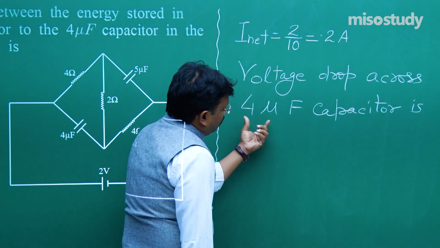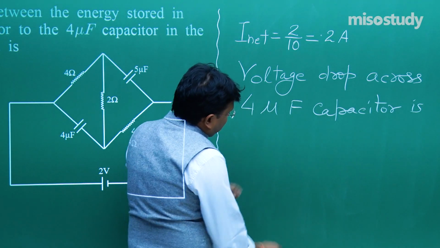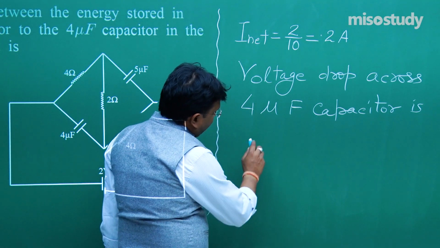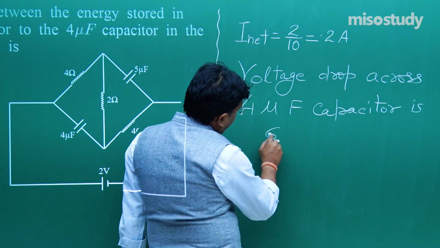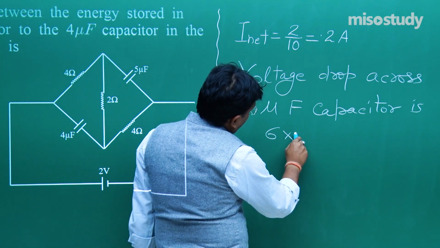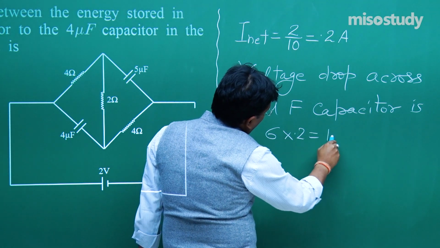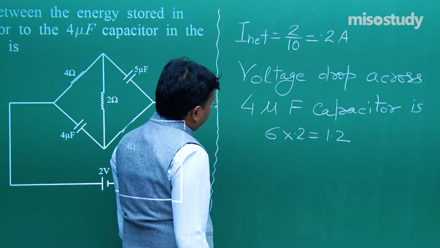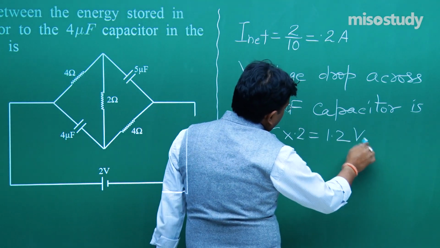That is 6 into 0.2, that is 1.2 volt. Yes.